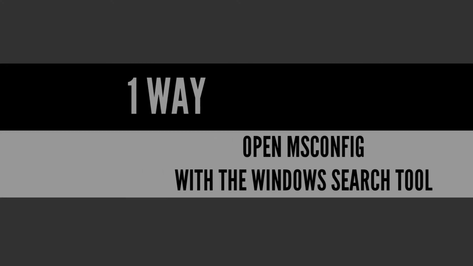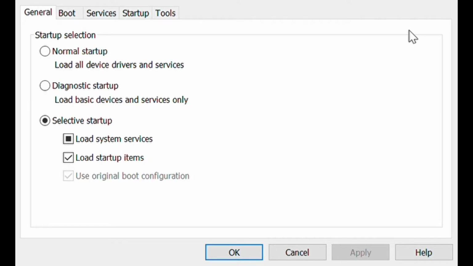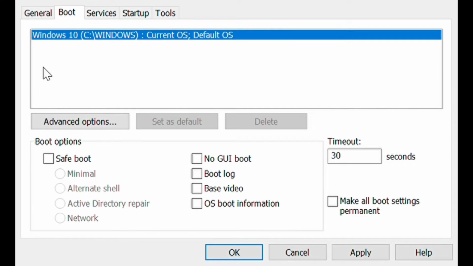First way, open the System Configuration tool by using search. This is the System Configuration. General tab, Boot tab, Services tab, Startup tab, Tools tab. And this is the General tab. So now for startup: normal startup, diagnostic startup, and selective startup. Boot tab: Windows 10, current OS, default OS, and advanced options.